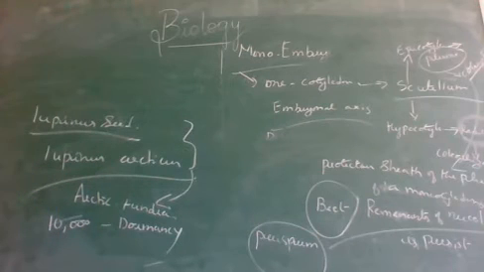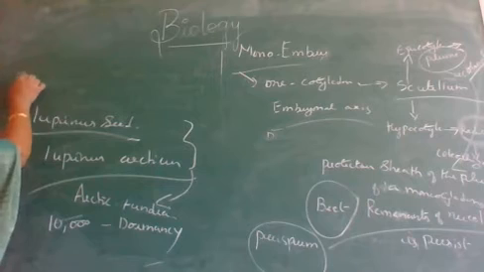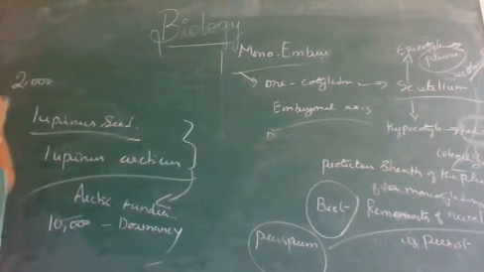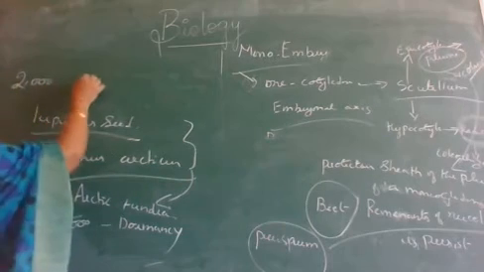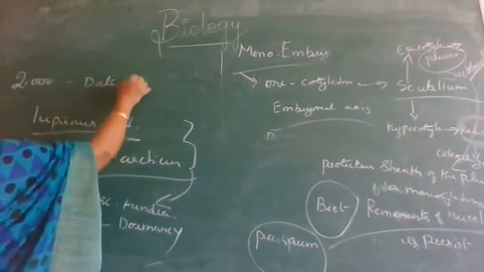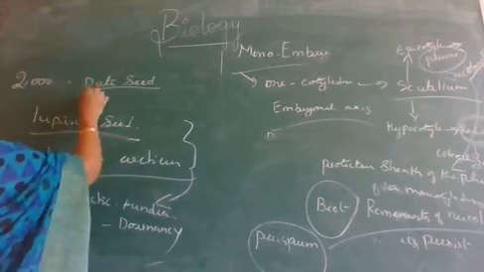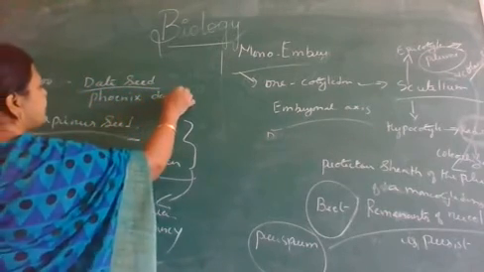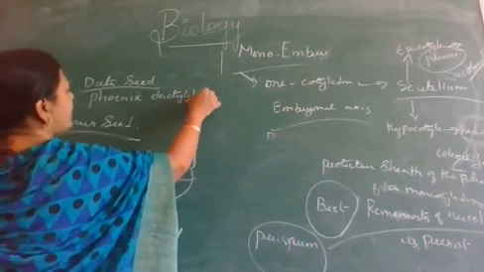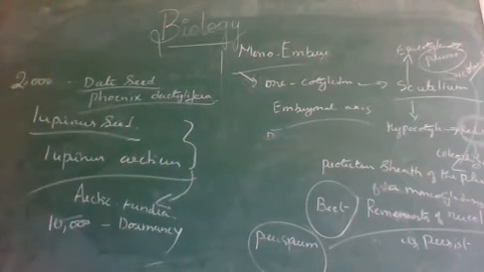But the recent oldest seed has got 2,000 years of viability. For how many years? 2,000 years. That is the date seed, Khajura, that is Phoenix dactylifera.